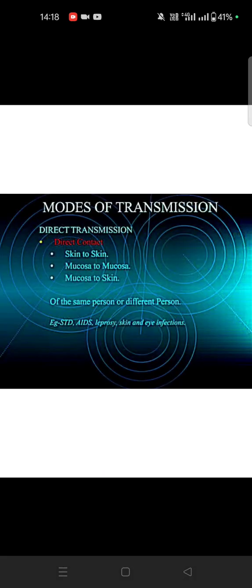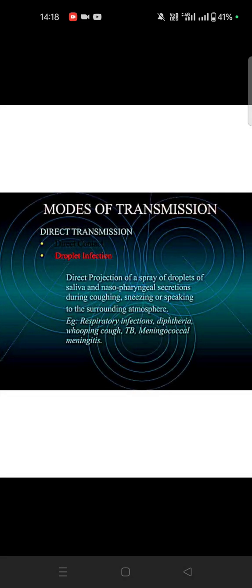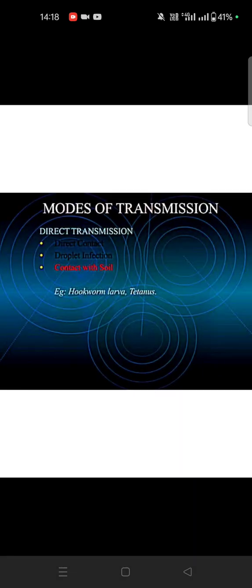So direct means skin to skin, mucosa to mucosa, and mucosa to skin. Okay, so this is direct contact. Then we see droplet infection. Droplet means direct projection of spray, saliva, nasopharyngeal secretions, coughing, sneezing, speaking. This will happen with TB patients or respiratory infection patients. Then contact with soil. Any soil that gets soiled, they will get hookworm, larva, tetanus and all.